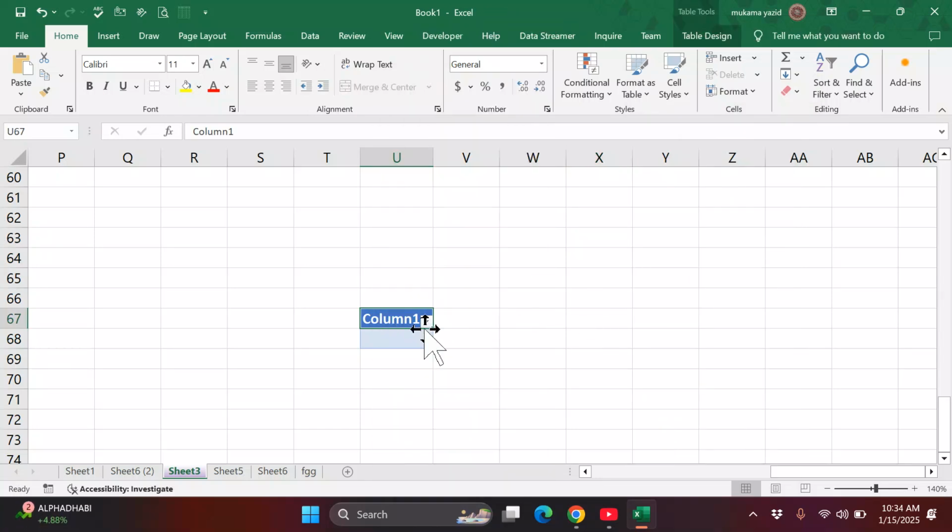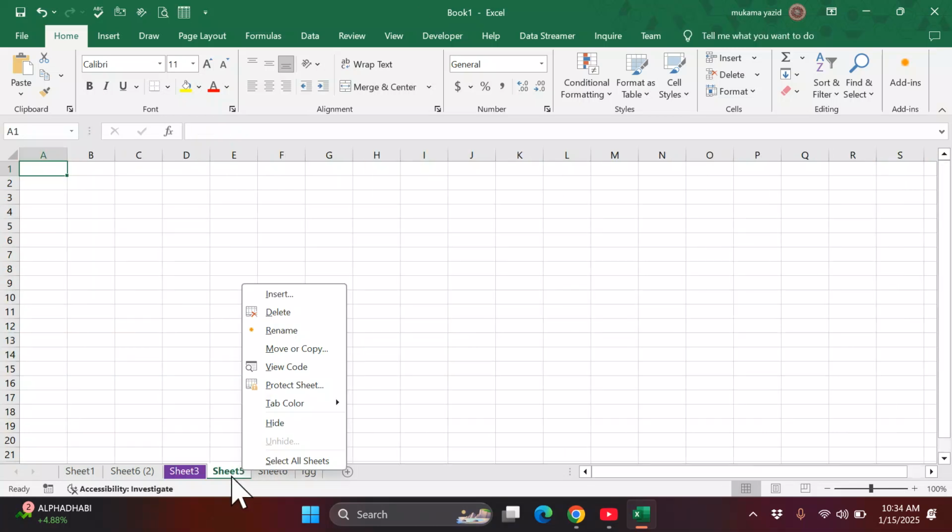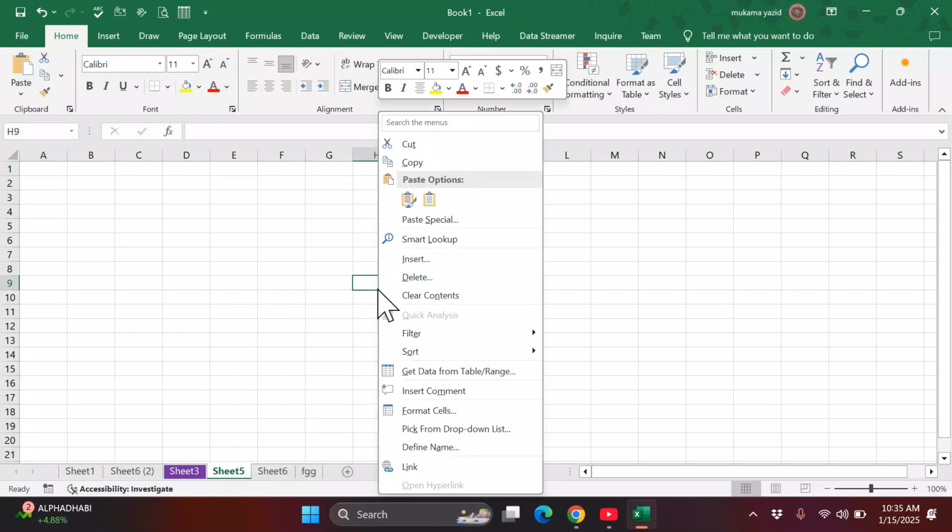It depends. When someone says right click, ask where you want to right click. If I come here and right click, I'll get options only concerning where I'm standing. So if they say right click on the sheet, you expect to get this option. If they say right click in any cell, you can see these are the options. They are different.